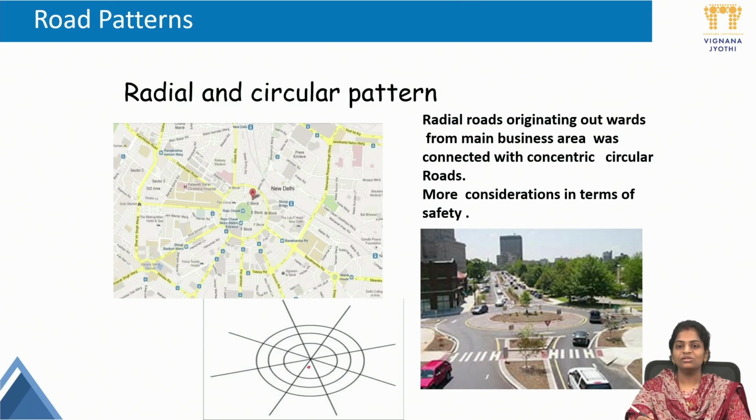More considerations in terms of safety. If we can see, safety is the major concern and safety will happen in the radial and circular pattern. What will happen from the major business center? The roads first originate. That is a radial pattern, we all know. Radial pattern is nothing but from the center all roads will be diverged. After diverging, they again come into concentric circles. That is the radial and circular pattern.